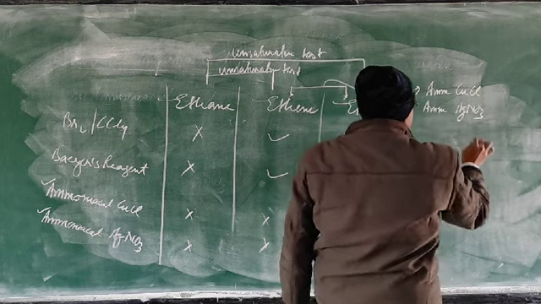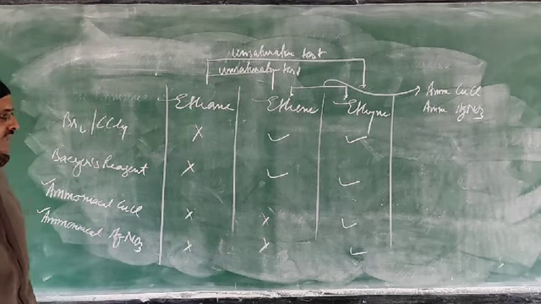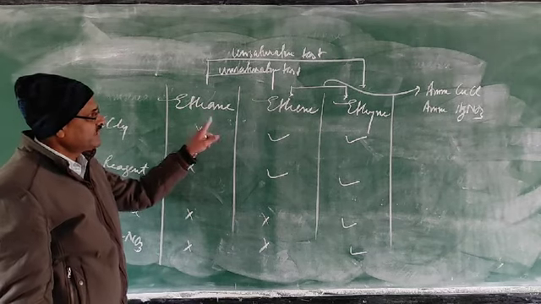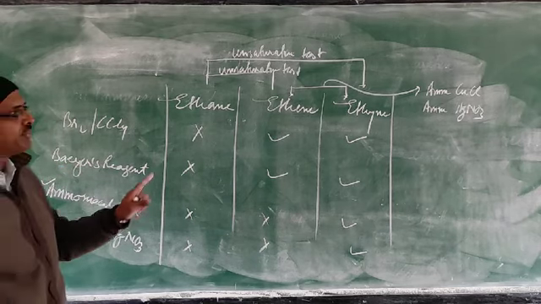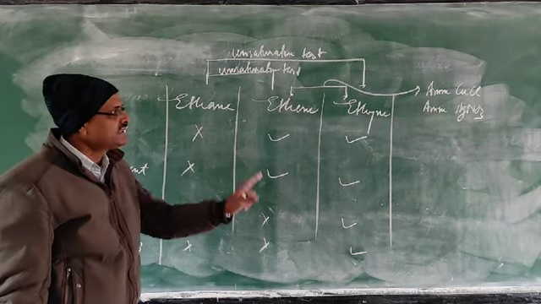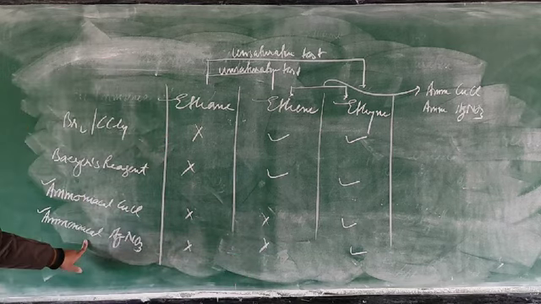When we discuss the board questions, they will ask you, so at that time you will see. Between one saturated and one unsaturated, you can apply the unsaturation test. But if both are unsaturated, ethene and ethyne, we will apply either ammonical cuprous chloride or ammonical silver nitrate.